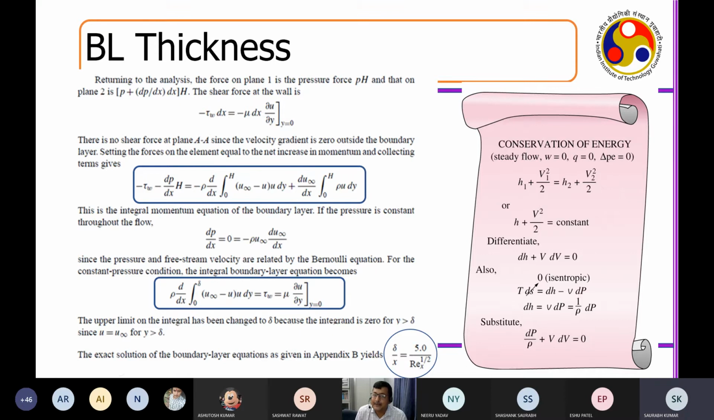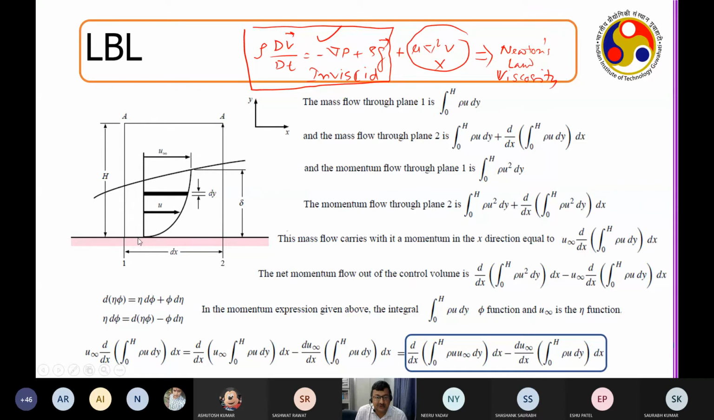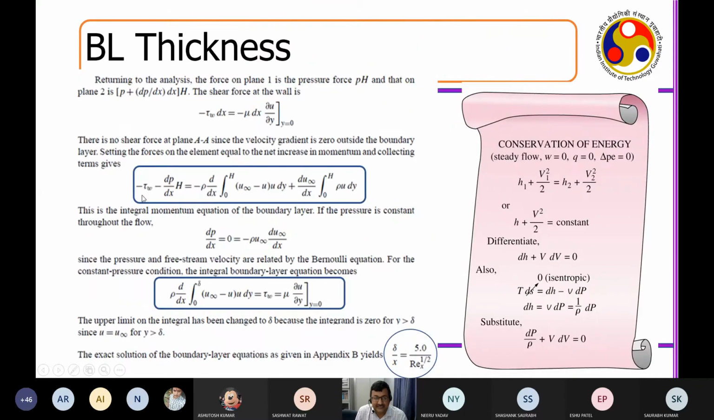Am I clear? Okay, sir. Yes. Understood. I'm not taking the total force here. I'm just working on the different faces of this particular geometry to see what are the components that are impacting this boundary layer formation. That is being considered here. Clear?